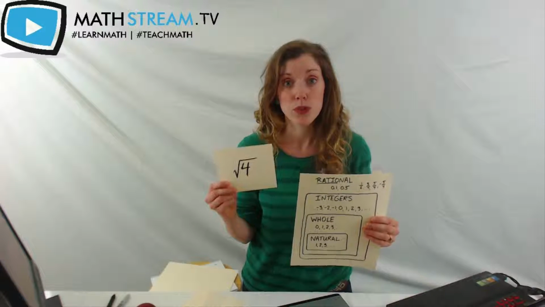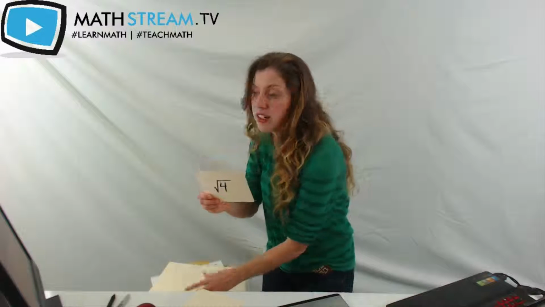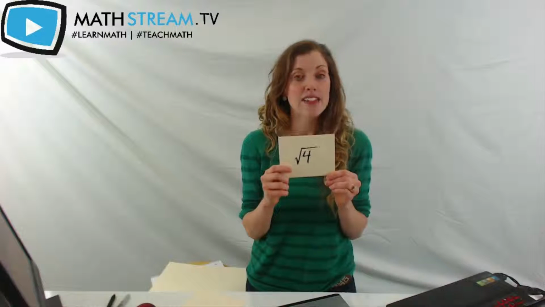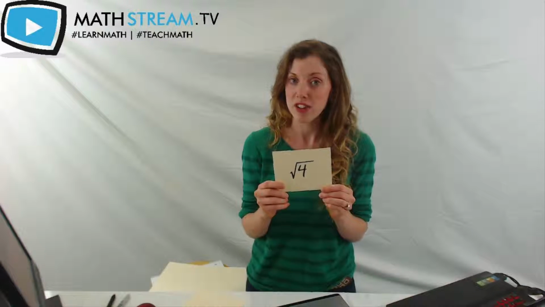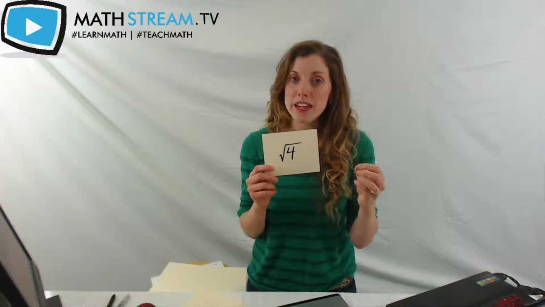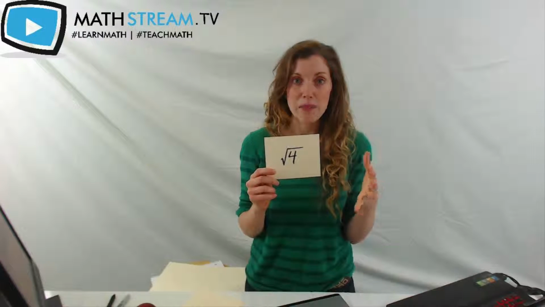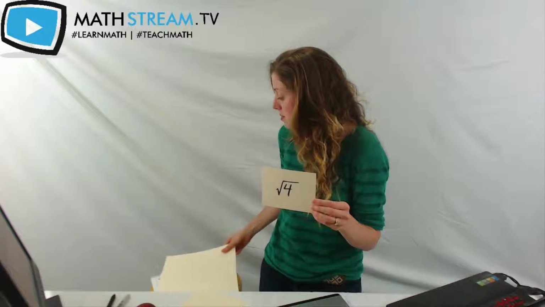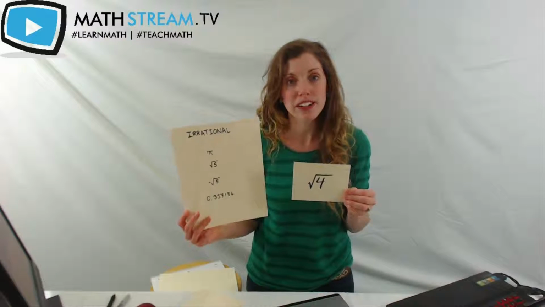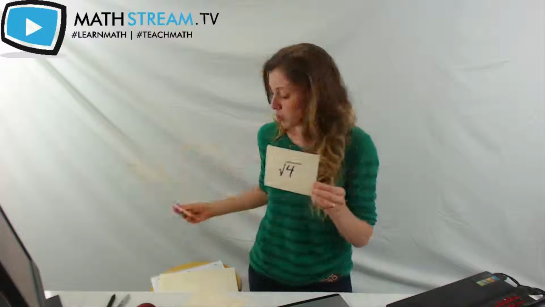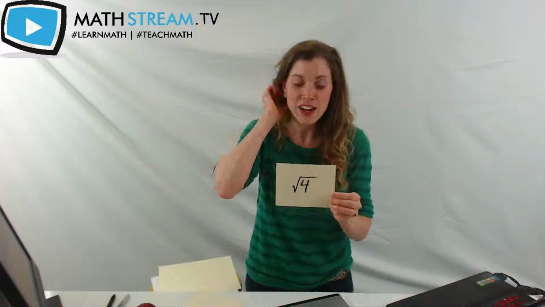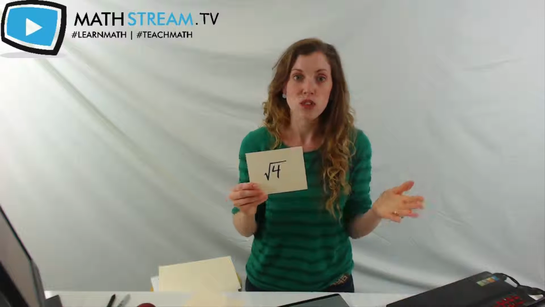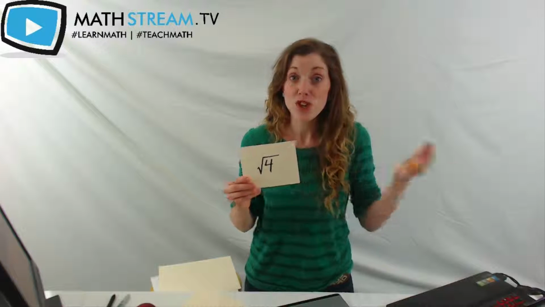How about the square root of 4? First of all, we ask, is it rational or irrational? Now, many students fall into the trap of seeing the square root sign and thinking this must be an irrational number. However, some of you quick-witted among us are noticing already that the square root of 4 is really just 2, right?